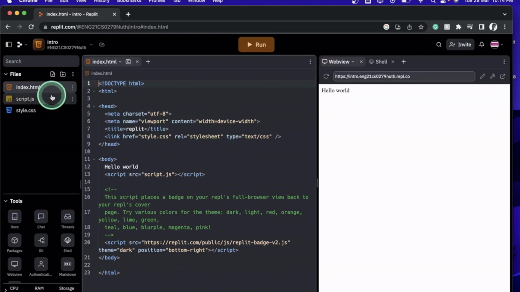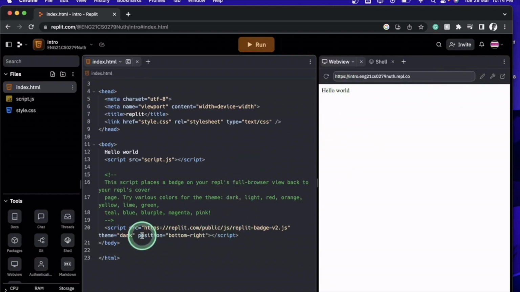So as I mentioned, we'll be learning mainly three components: HTML, JavaScript and CSS. These are the very things which will stay with you till the end of the course. So make sure you familiarize yourself with this particular environment. As you can see, this is the place where we are going to write our code, and here is your output. Suppose I just want to change this hello world.